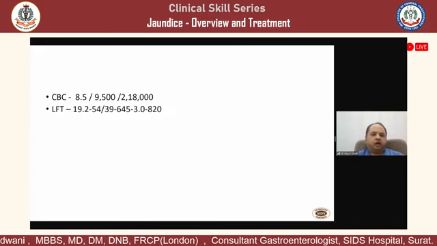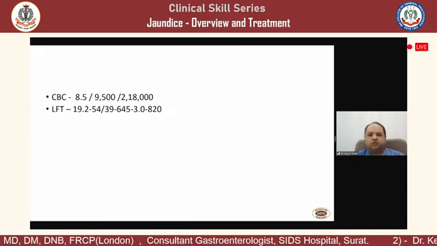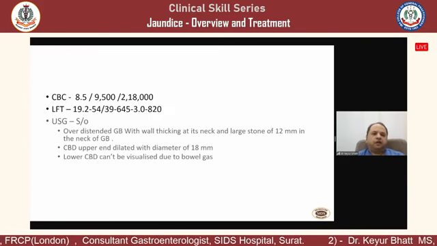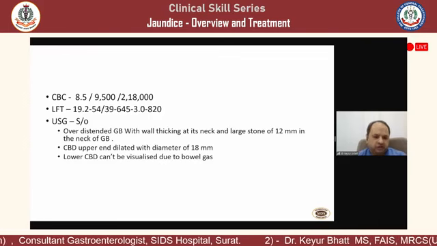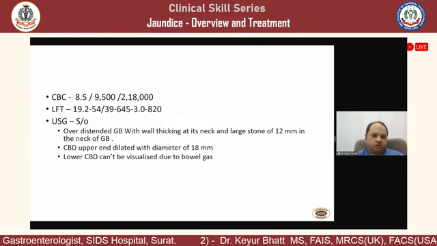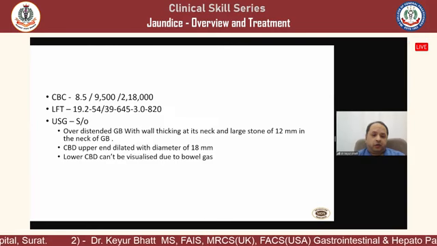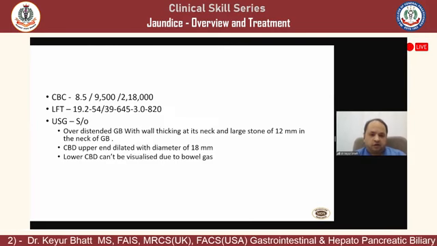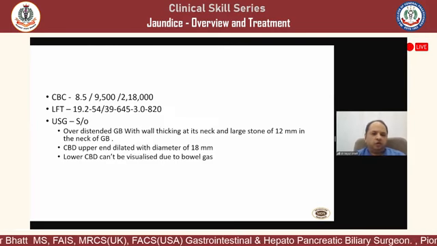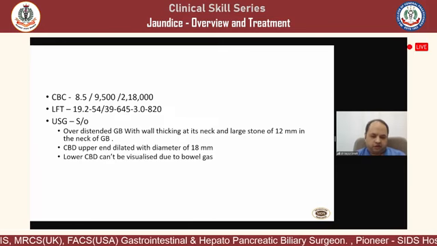Patient is coming from either Uttar Pradesh or Bihar, which is a very common belt for development of gallbladder malignancy. So ultrasound was done, which suggested gallbladder wall thickening. There is a stone of 12 millimeter size in the neck of the gallbladder, upstream CBD dilatation, lower CBD was not visualized.